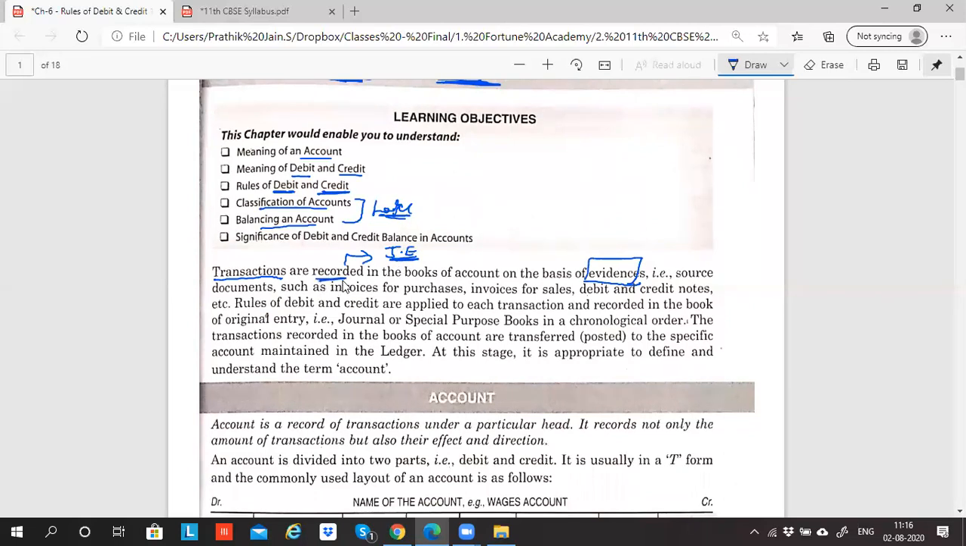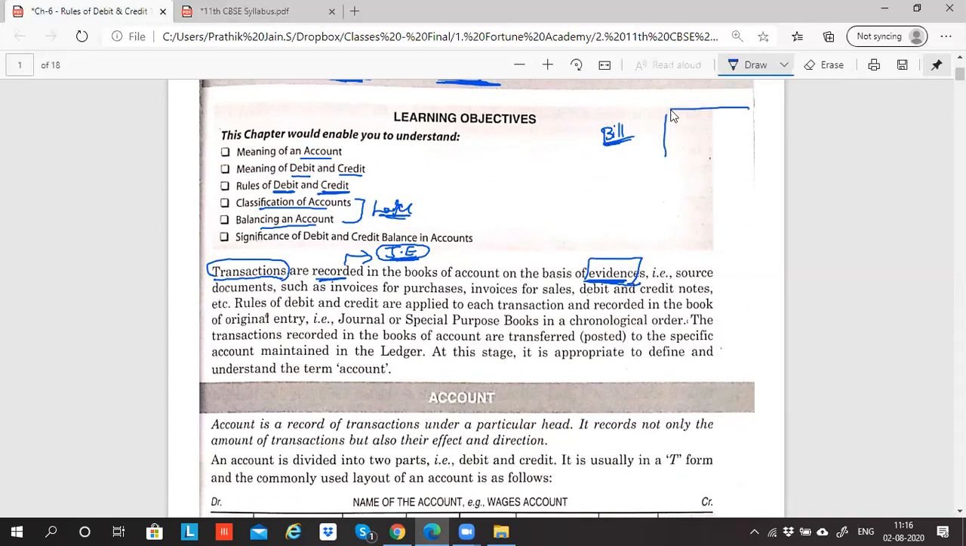But when you record it, check whether you have evidence. Evidence means proof. What is the proof for this journal entry? What is the proof for this transaction? For example, if a purchase happened, when you purchase, the supplier will give you a bill. If I go and purchase a laptop, does the laptop seller give a bill? Yes, sir.